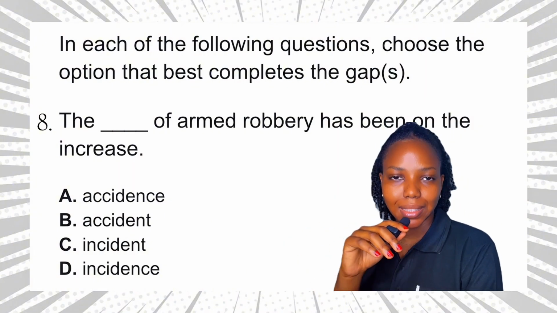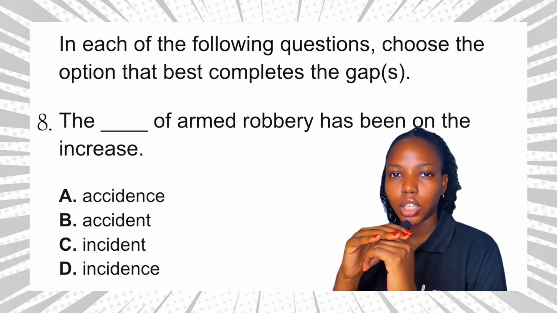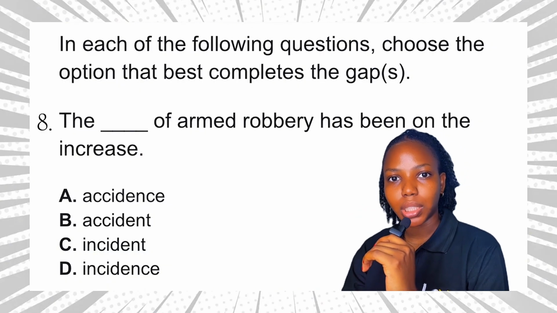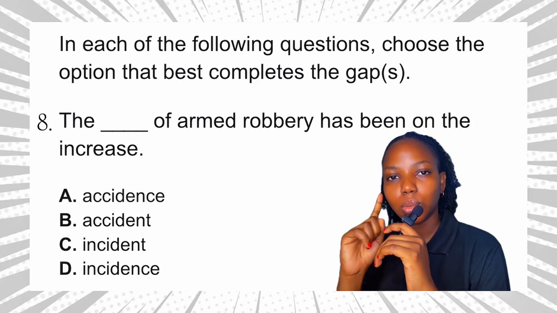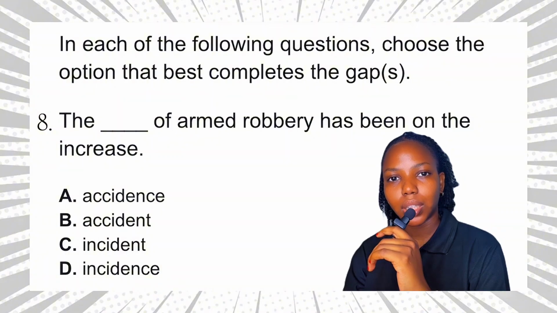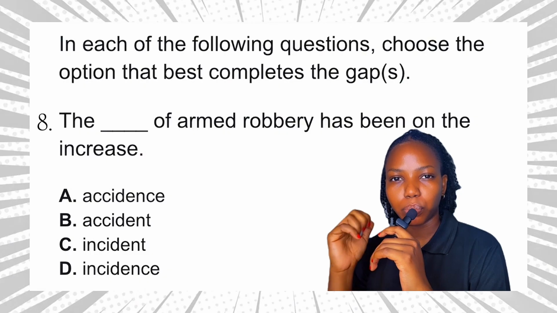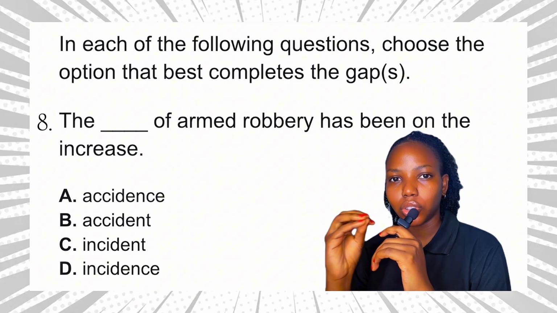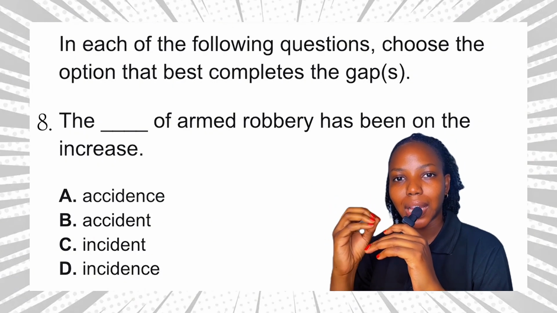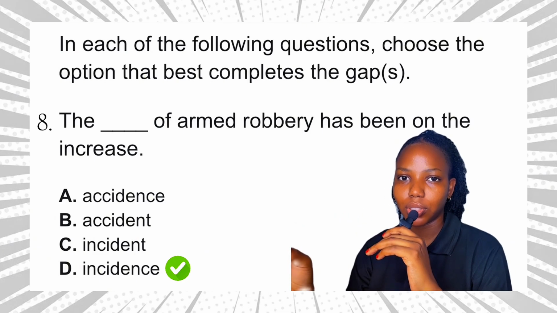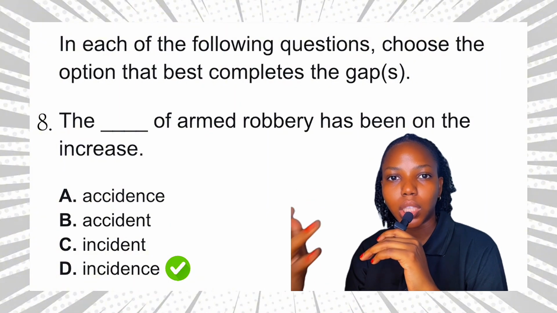Option B, we have accident. Accident is an unexpected event that leads to damage or injury. Okay, so this meaning does not relate. It's a wrong meaning in this sentence. So option C, incident. Incident is one single event, so it doesn't fit this context as well. We could say there was an incident at the bank yesterday, but incident in this context does not fit. Option D, incidence. Incidence is the rate or frequency at which something happens. So this is the answer to this question. It captures the word rate, frequency, and how often something happens.